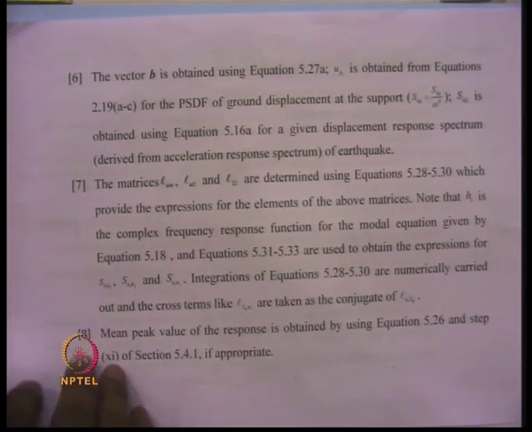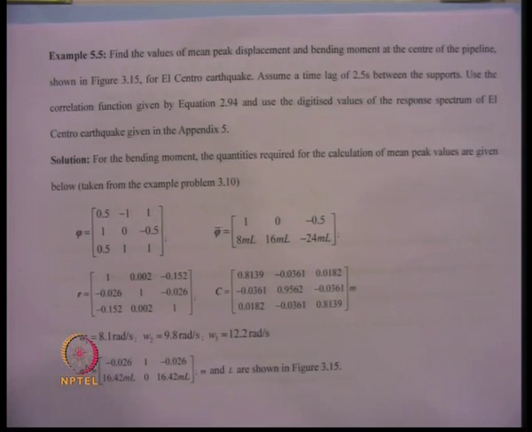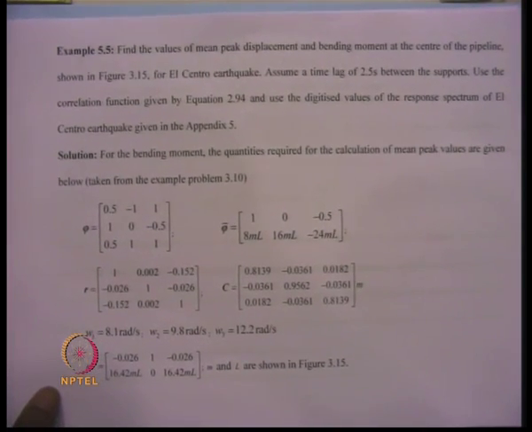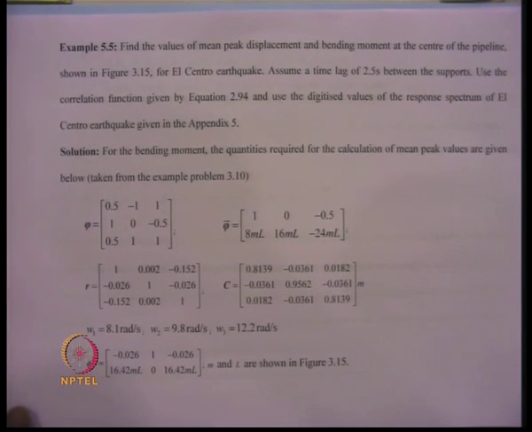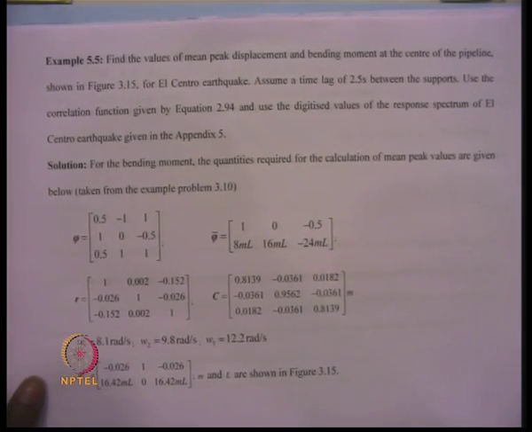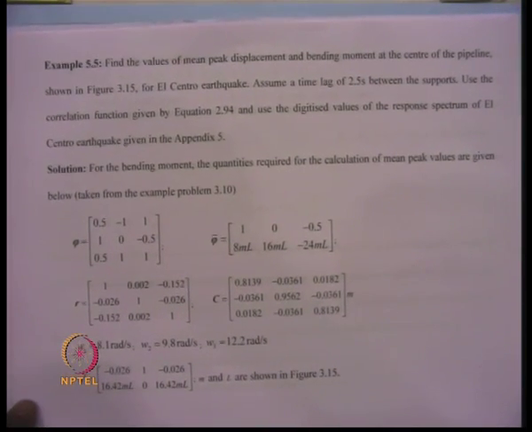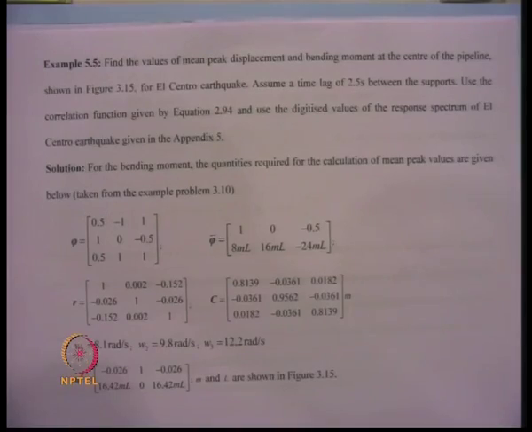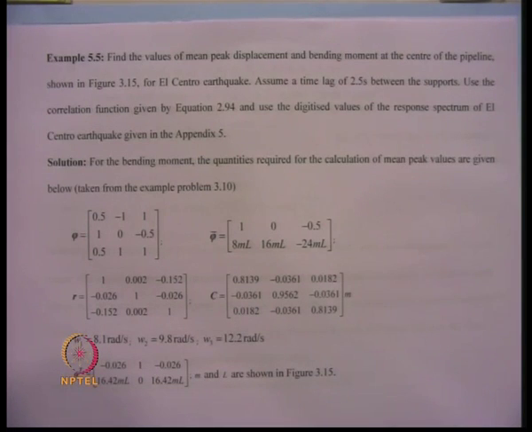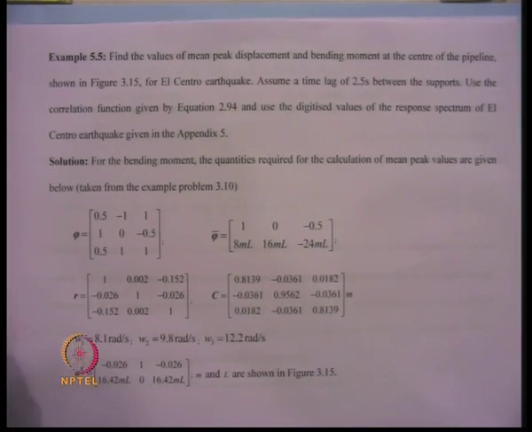So, one can easily develop a program in MATLAB for finding the response, or the mean peak response, for systems having multi support excitation and subjected to a set of ground motions which can be represented with the help of an averaged response spectrum, which can again be converted to a ground acceleration spectrum through an empirical relationship. We illustrate the method with the help of a problem.